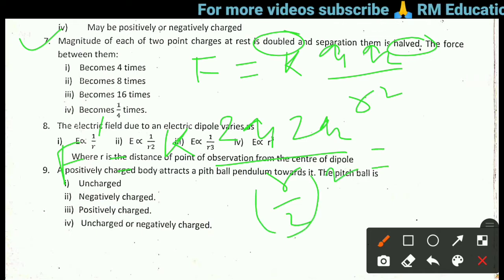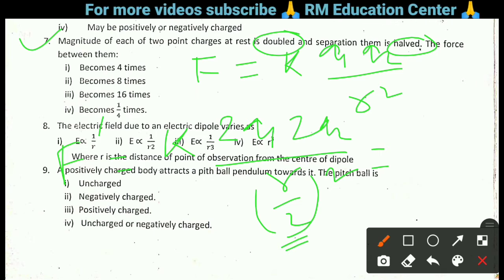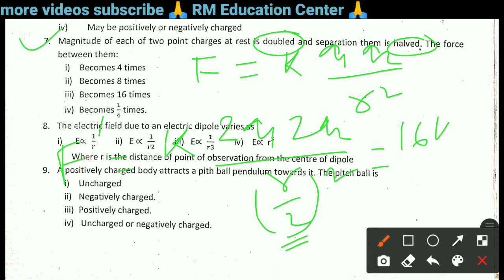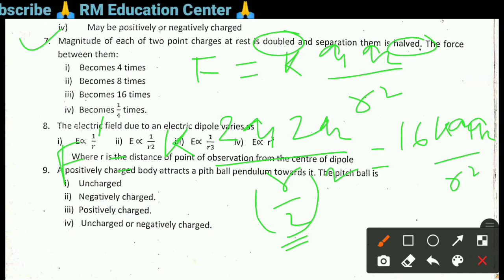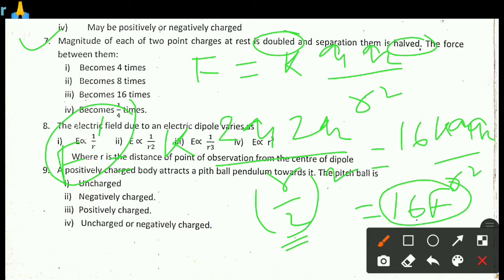So it is equal to 2 into 2, which is 4, multiplying by these 4, that means 16 into K Q1 Q2 divided by R square, which is equal to 16F. So F dash will be 16F. So new force will become 16 times. Option 3 is the right answer.